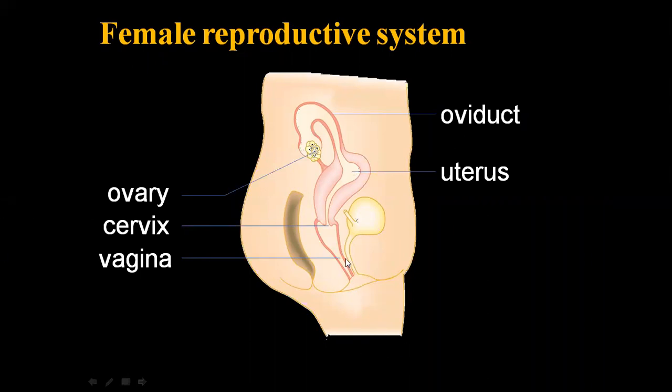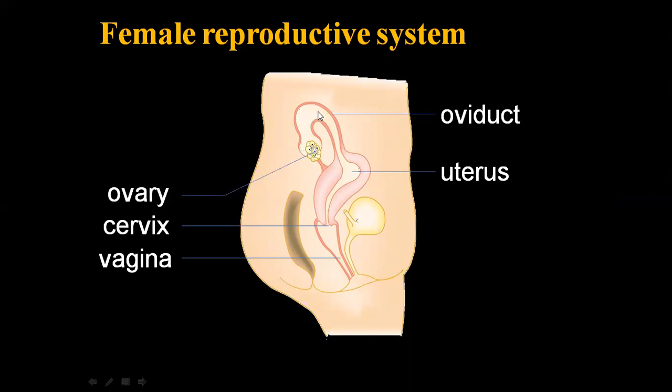Now, the vagina is the place where sexual intercourse takes place. During sexual intercourse, semen is released here, and after that, the sperm will move toward the oviduct by passing through the cervix, and then it will pass through the uterus, and after that, it will enter the oviduct. The oviduct is actually the place where the process of fertilization takes place. The egg will be released from the ovary and will enter the oviduct. So in the oviduct, the fusion of male and female gametes happens. Here the fusion of sperm and ova happens and produces a zygote.